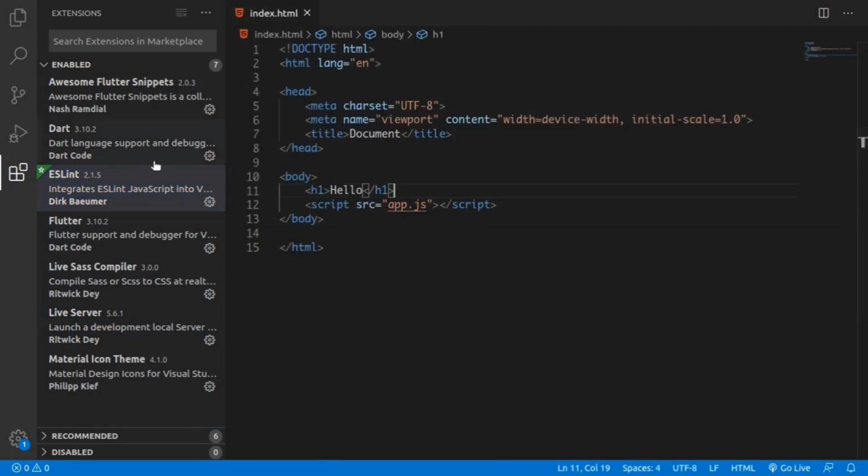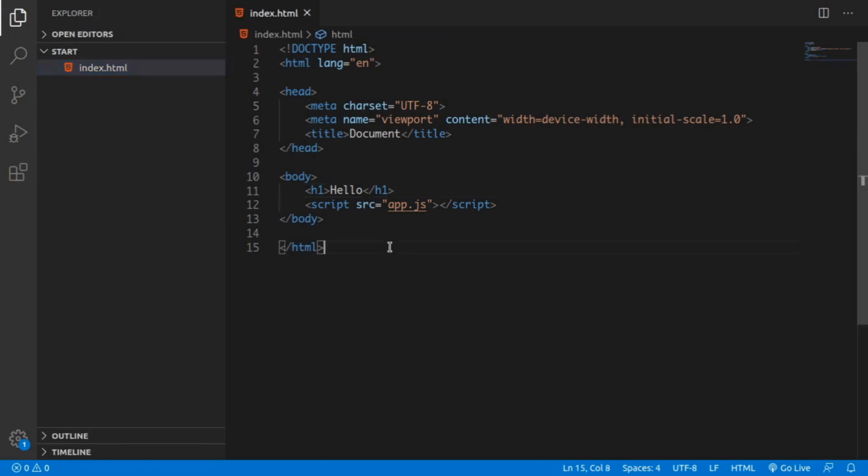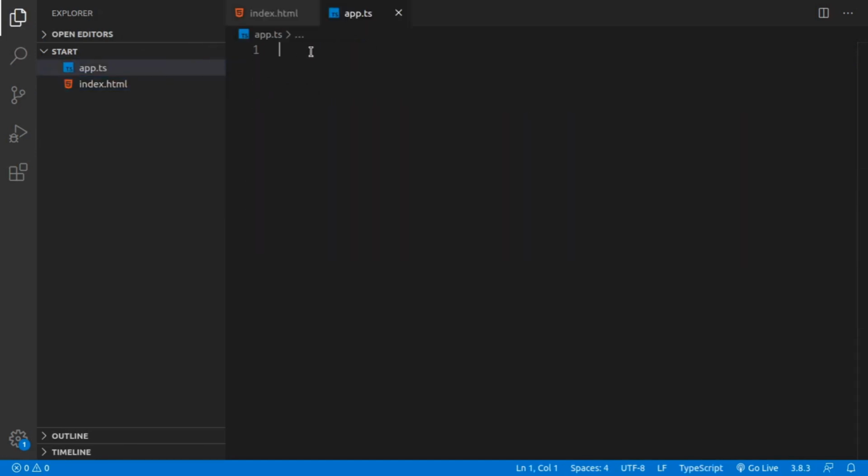Okay, so at first let's create our TypeScript file. Let's name it app.ts. Okay, it's very easy. And here in the TypeScript file, you can write your default JavaScript, okay? Because TypeScript is a superset, it means it contains all the JavaScript and some features that are available, but not very easy to implement. TypeScript makes it very easy. So you can write any JavaScript in the TypeScript file, but some more. Some TypeScript-only things you can do in TypeScript but not in JavaScript.